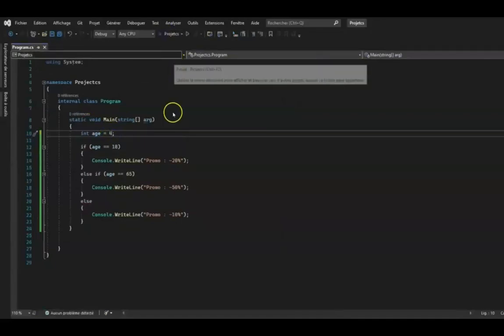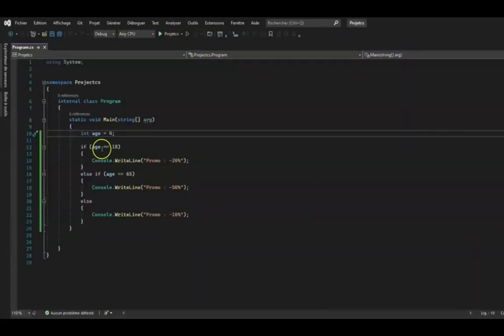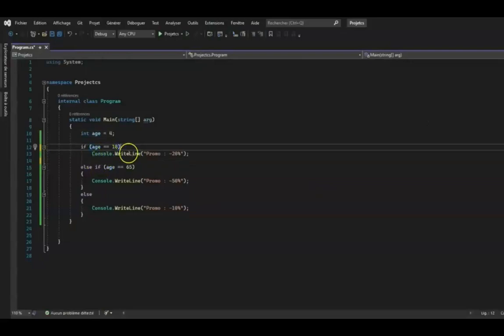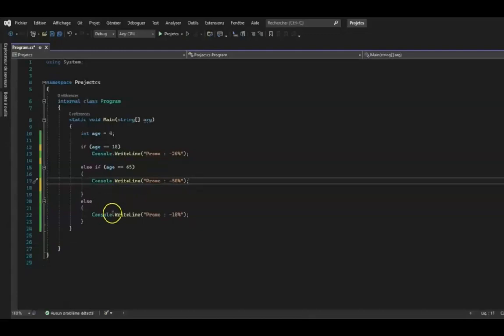For example, if I put 4, it will be the else that will treat what's left. Brief aside: when there is only one instruction in your conditions, you can remove the braces for readability reasons. But if you have 2 instructions in your block, it won't be possible. It's only possible with only one instruction. Finally, we'll see another way to make conditions in C#.